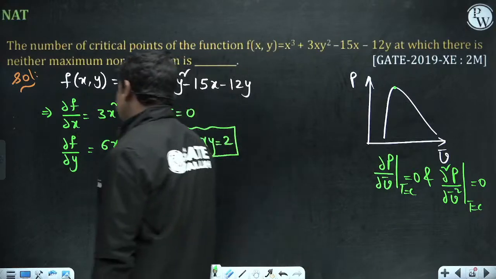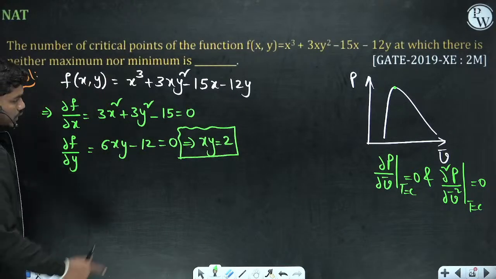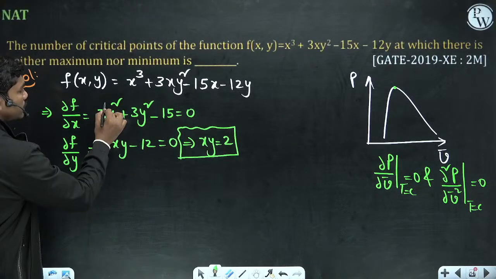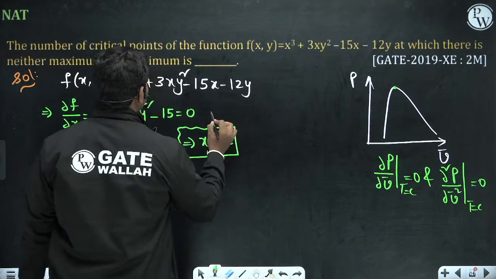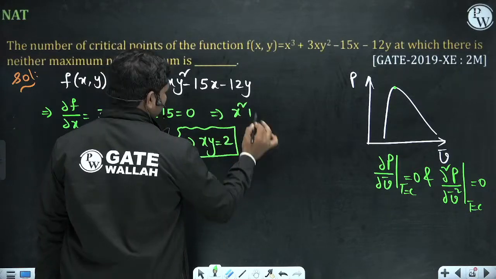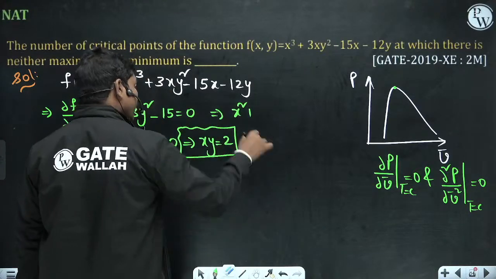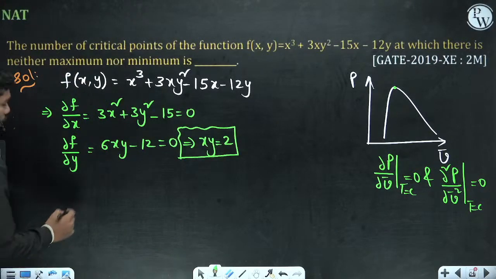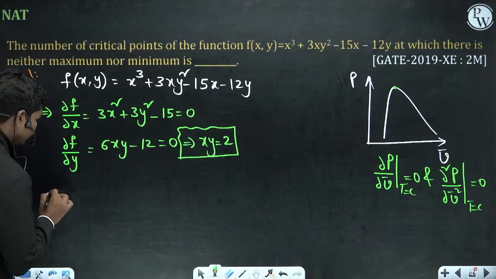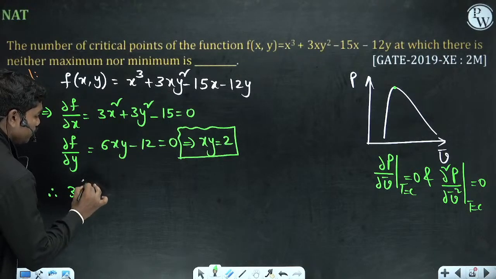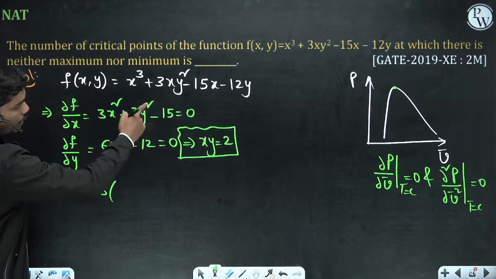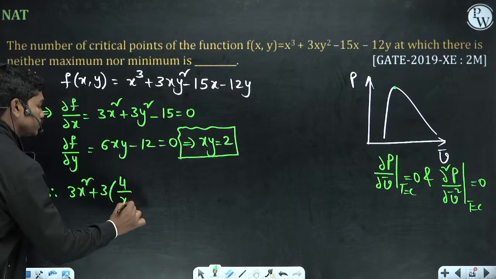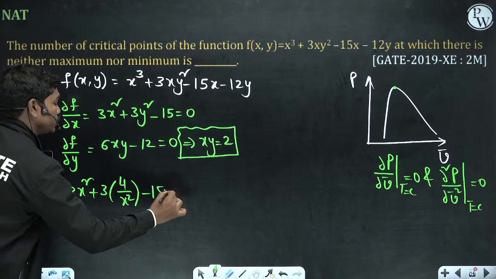So now if you see this case, xy is equal to 2 and this is a hyperbola, and this is actually some circle. Okay, let us not write this because there is a chance that you can commit a mistake at a later stage. So let us suppose you have this, then how to calculate the stationary points? Therefore 3x square plus 3y square. So what is the value of y square? Actually y square can be written as 4 by x square, minus 15 is equal to 0. So you have to solve this equation.